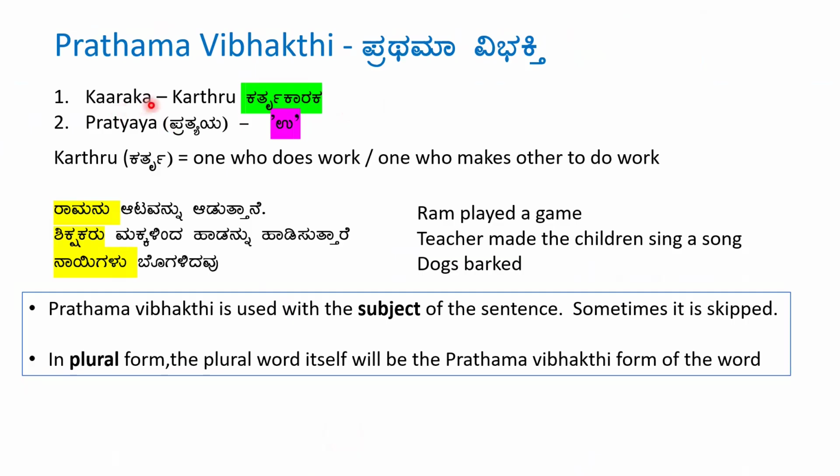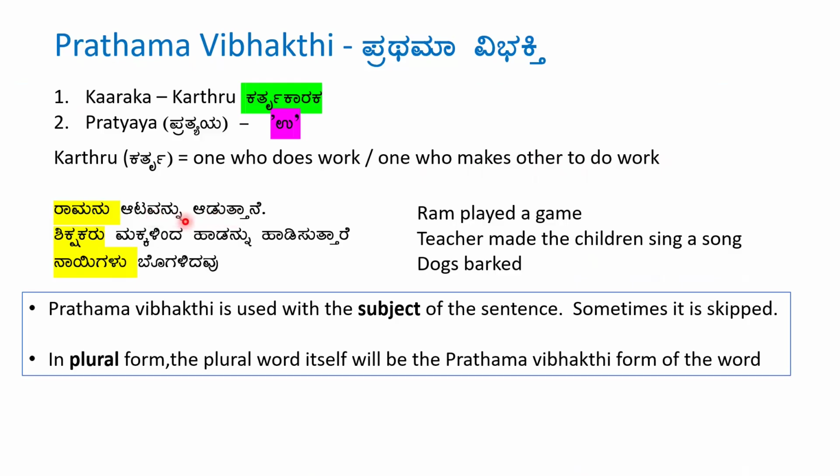So, the Karaka is Kartru and Pratyaya is U. So, what does Kartru mean? One who does the work, one who makes others do the work. So, let's see with an example. Ramanu Atavannu Aduttane.